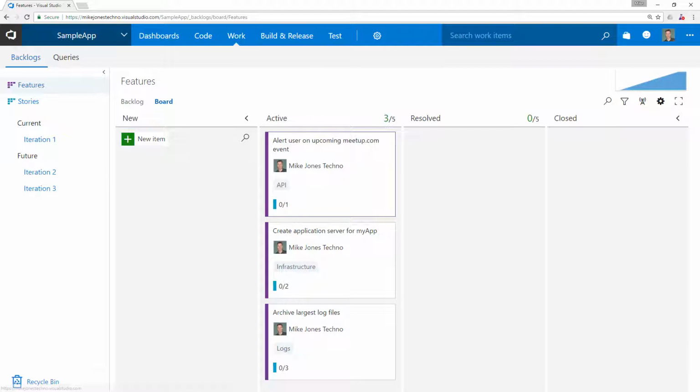I wanted to get these alerts. I wanted to hook this together because I kept on forgetting when meetups were on, and I wanted all of my teammates to know there's a meetup. You should come. Right. So I really wanted to explore this. So that's one of my use cases.